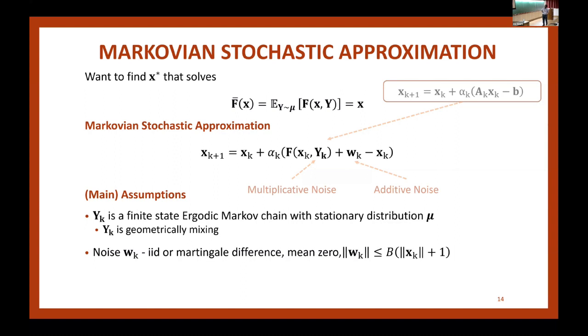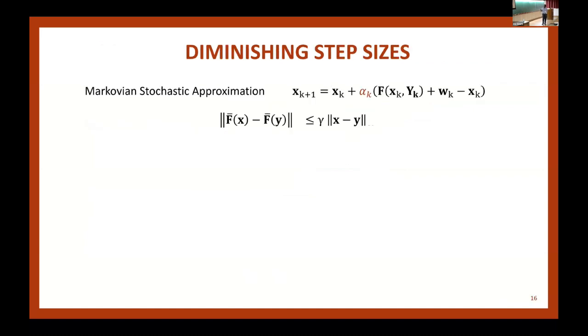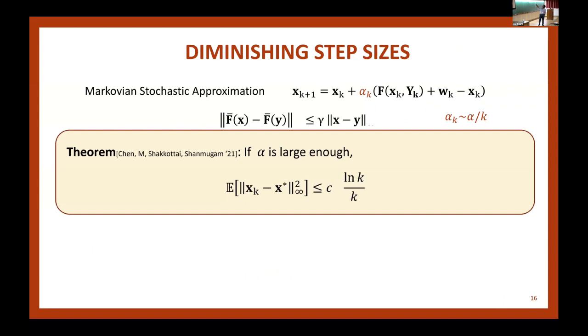And I also have a couple more assumptions on F, essentially Lipschitz properties and certain boundedness assumptions. I'm not presenting them here for simplicity. But the key thing is that this expected F bar is a contraction, and I'm allowing it to be in an arbitrary norm, need not be the L2 norm. Okay. Under these assumptions, we have the following results. So firstly, choice of step size. Step sizes in stochastic approximation need to be decreasing, and they need to be non-summable but square summable. And we have results for various choices of step sizes, but since we have limited time, I'll just focus on step sizes of this form.